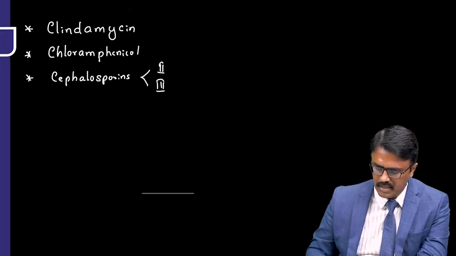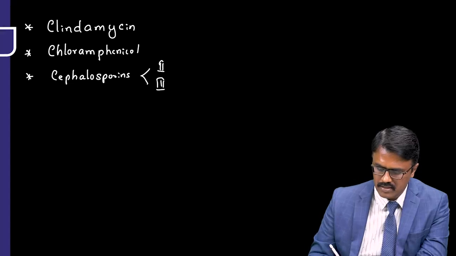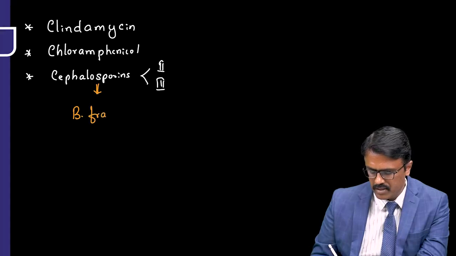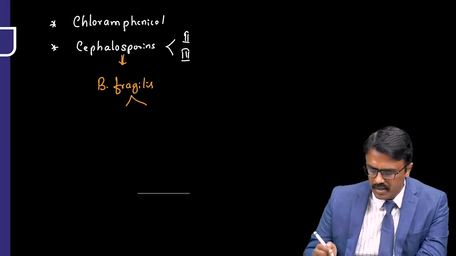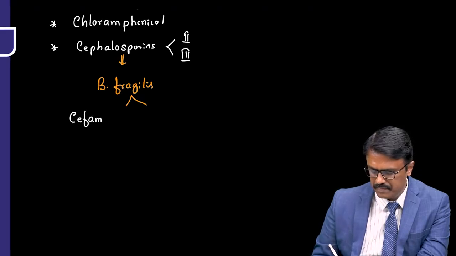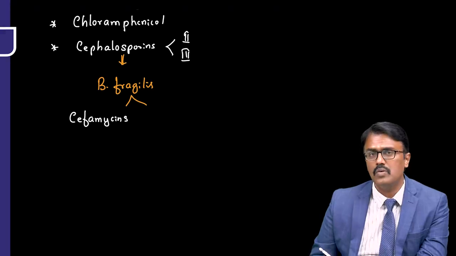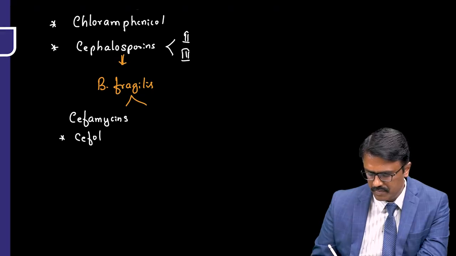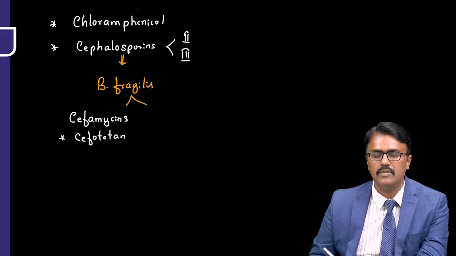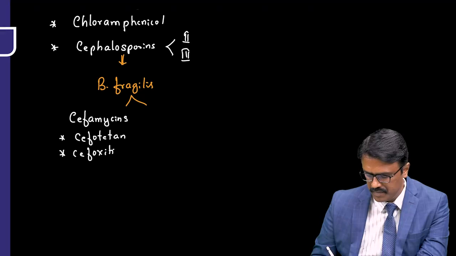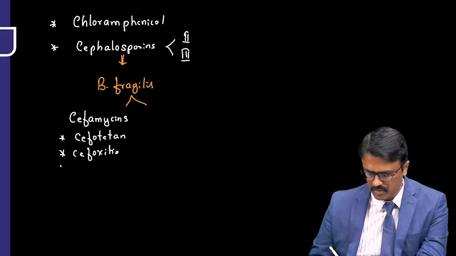Now the frequently asked question in the exam is, in cephalosporins, which can cover Bacteroides fragilis? Bacteroides fragilis can be covered by cefamycins. Cefamycins belong to the second generation. So in cefamycins we have cefotetan, then cefoxitin, and one more is cefmetazole.